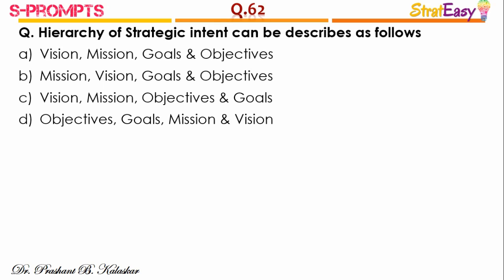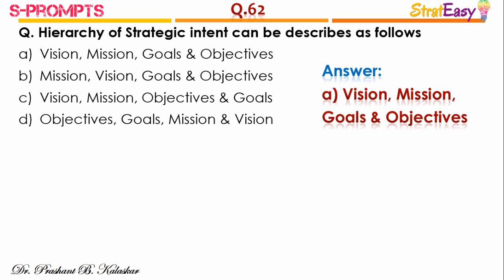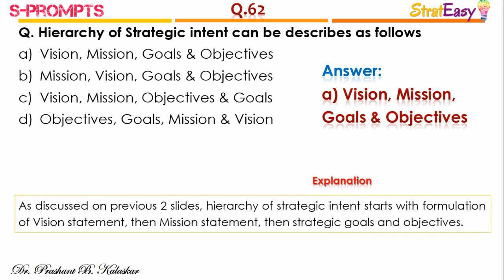Question number 62. Hierarchy of strategic intent can be described as follows, and the right answer is option A, vision, mission, goals and objectives. So as discussed on previous 2 slides, hierarchy of strategic intent starts with formulation of vision statement, then mission statement, then strategic goals and objectives.